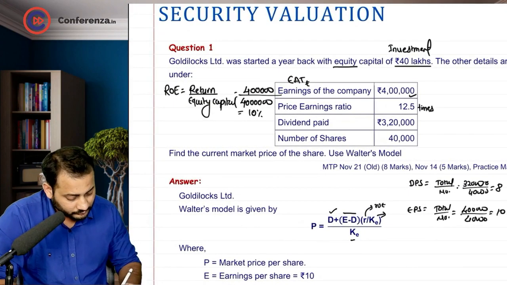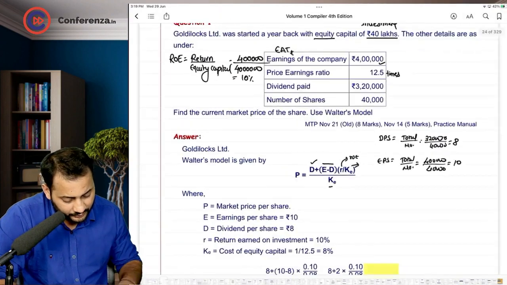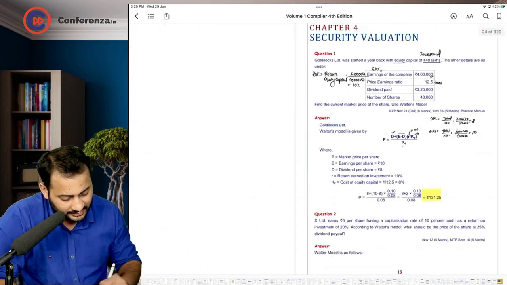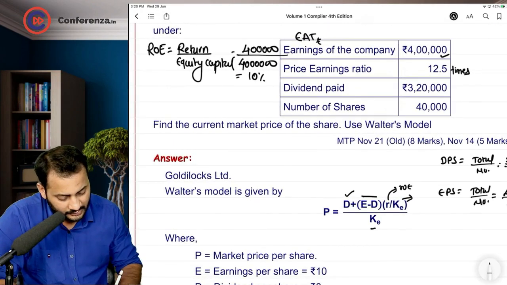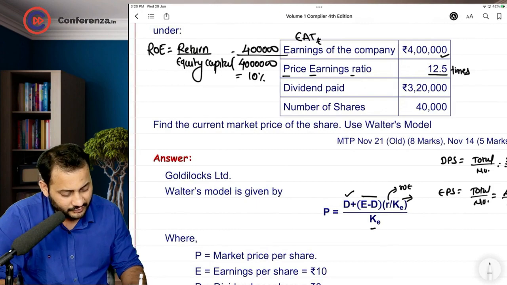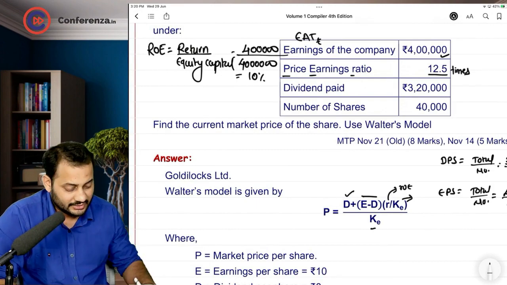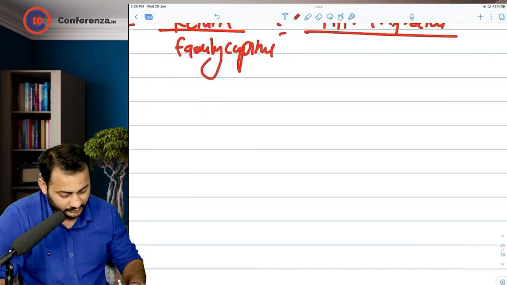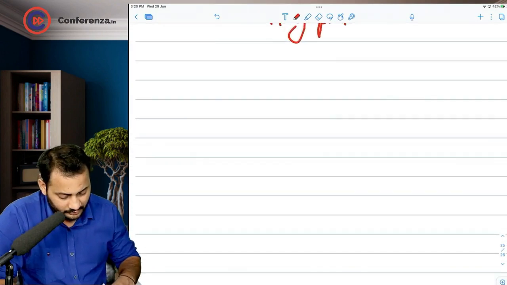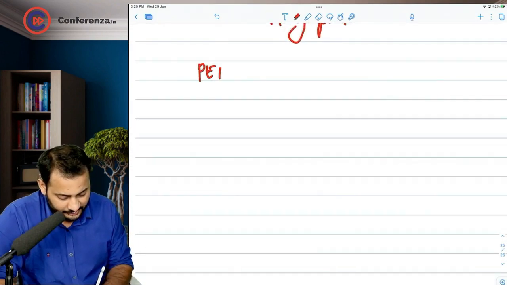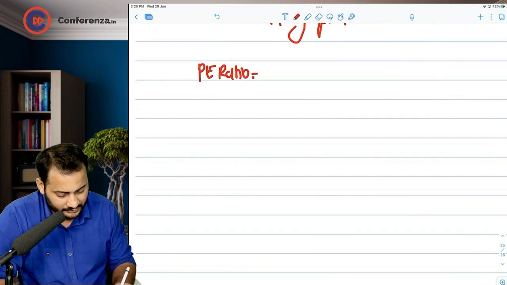The second thing that you need to learn is the price earnings ratio, which is 12.5 times. Now you need to understand the concept first. Have a look, we will go from zero. What is the PE ratio?